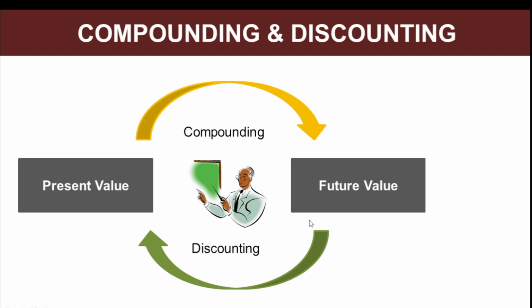The rate of interest would be used to discount your money back in time and give you the exact figures that you would need to invest at present to get a certain goal that you have set in your mind in a future period of time. So this is the concept of compounding and discounting. Compounding is from present value to future value. Discounting is from future value to present value.